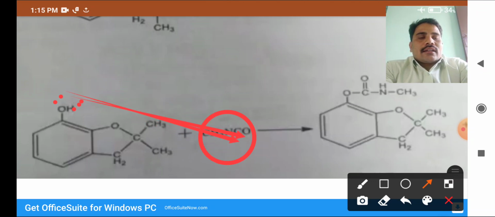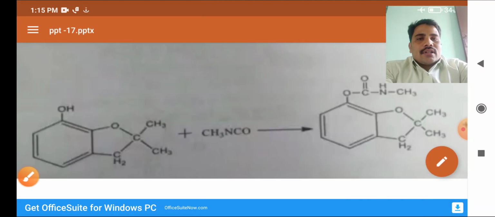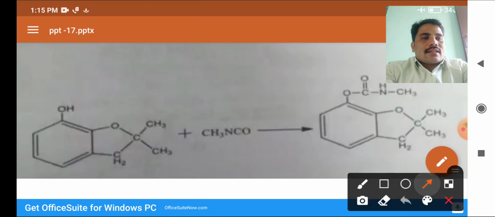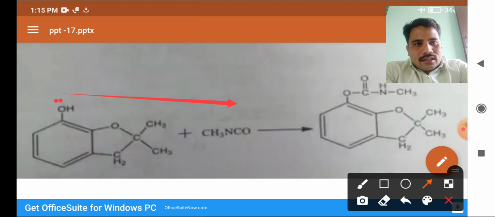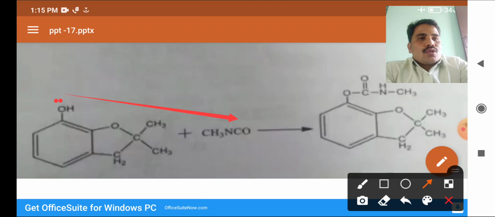The lone pair of electrons of the methyl isocyanate directly attacks the carbon atom, with the elimination of water.